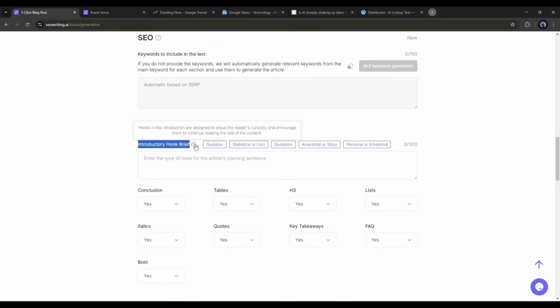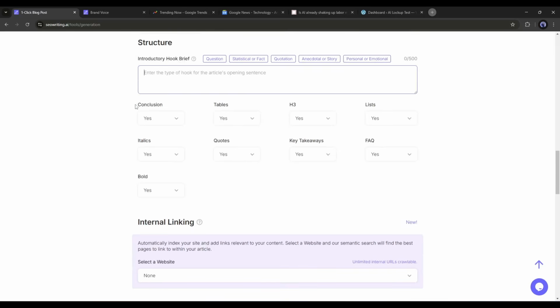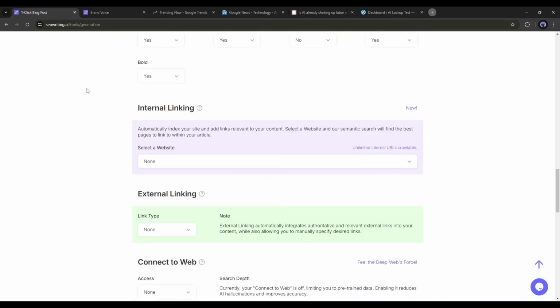First of all, the introductory hook brief. If you want to add an introductory hook to your article, you can add it to this box. Next, you can add or remove the conclusion, table, heading, quotes, list, and more. I will turn off the key takeaways. Others will remain. Yes. Our next feature is internal linking.